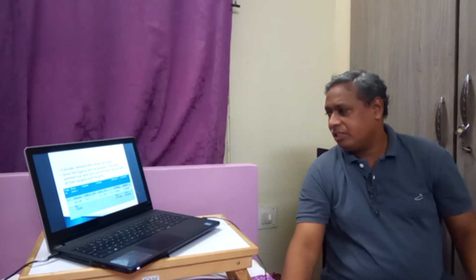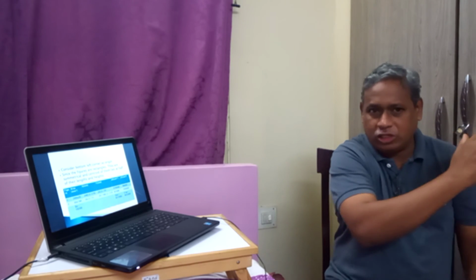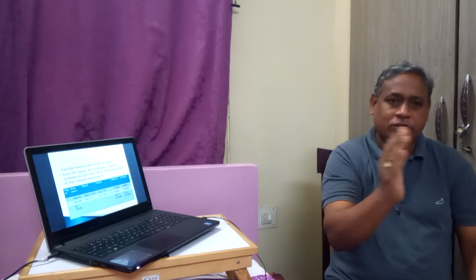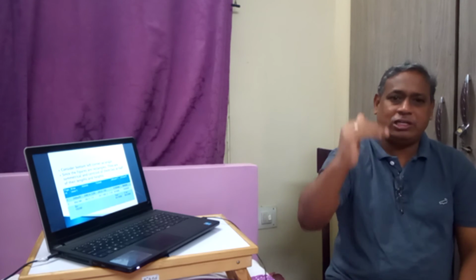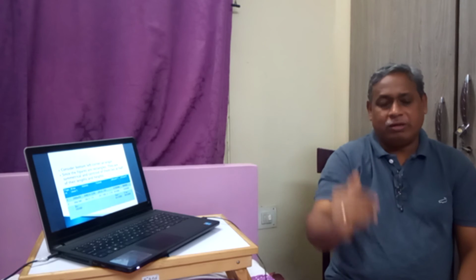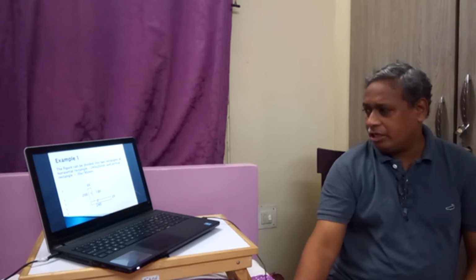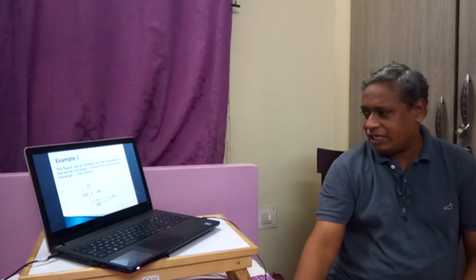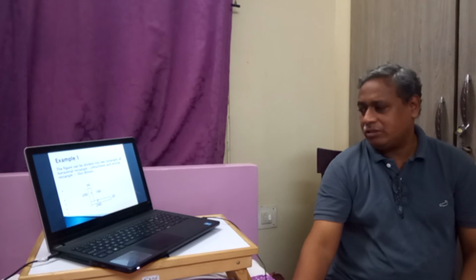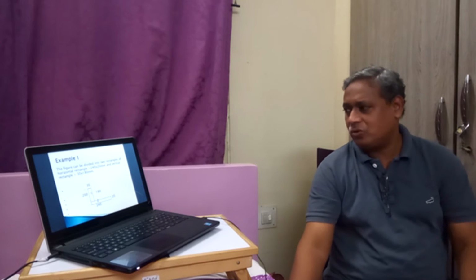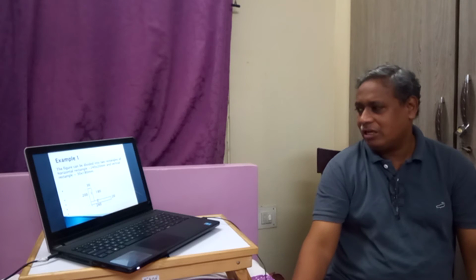Then this is 110. This is 120. 120 in the horizontal direction for the first rectangle. The x bar is 120 by 2, y bar is 20 by 2. For the second rectangle, because one of its sides is touching the origin or y-axis, the x distance is 30 by 2, because we are starting from the y-axis. But